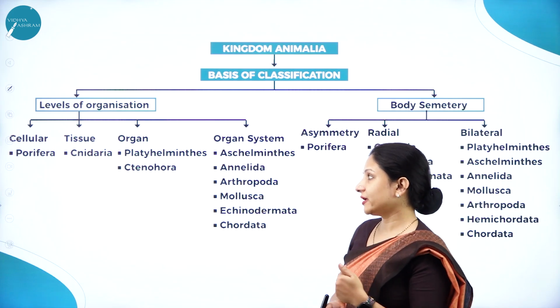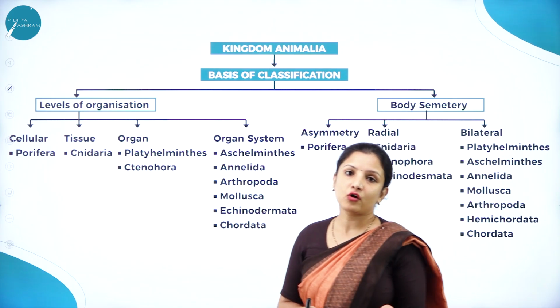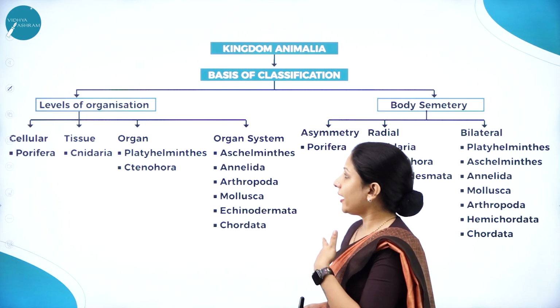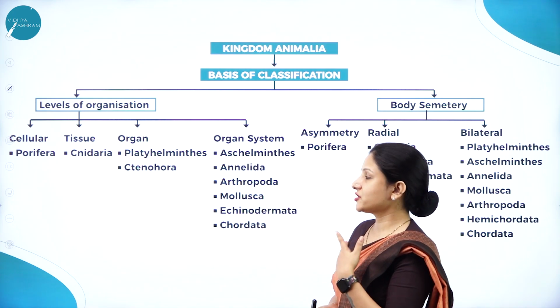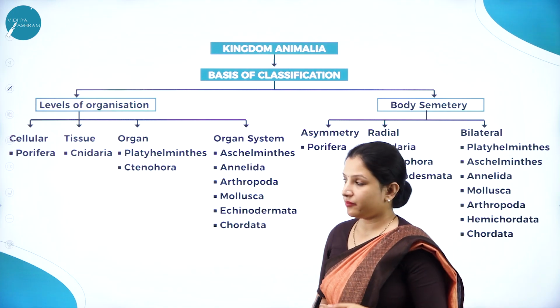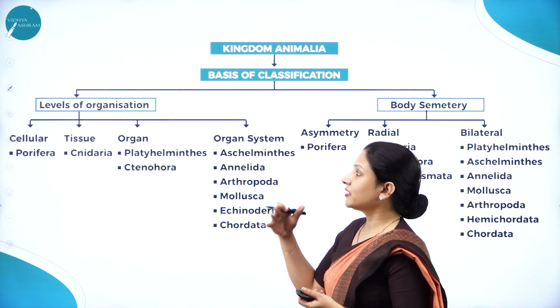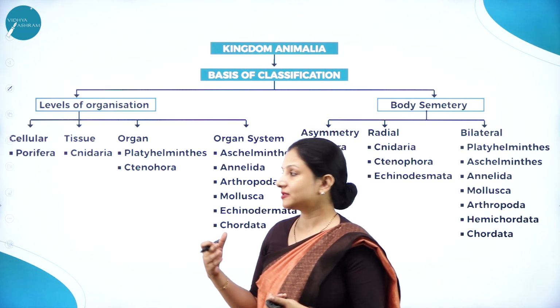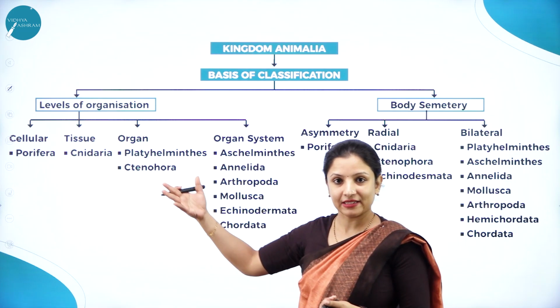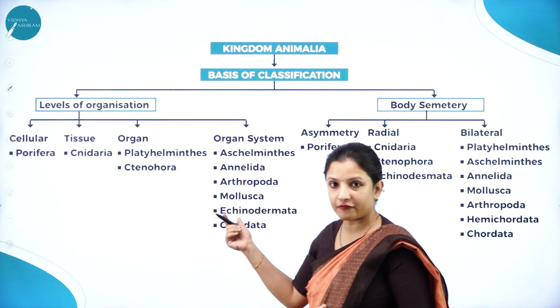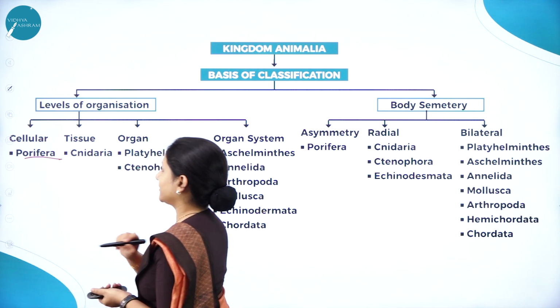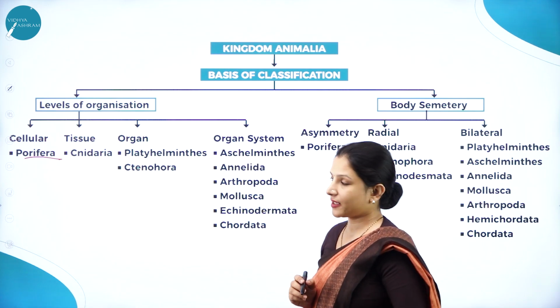Next, moving to tissue level of organization. Tissue level of organization, you can find in kingdom Plantae and kingdom Fungi. And organ level of organization, you can find in kingdom Animalia. So based on the level of organization, some of the organisms which are made up of cells, multicellular, for example, Porifera. That is phylum Porifera, wherein sponges are there, that comes under cellular level of organization.